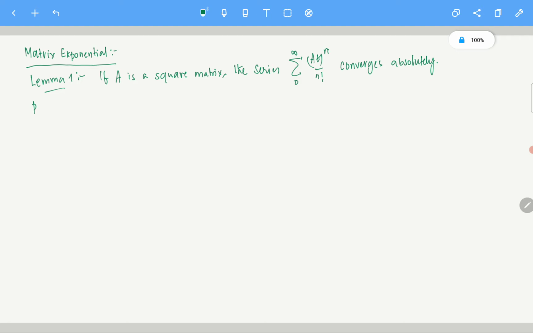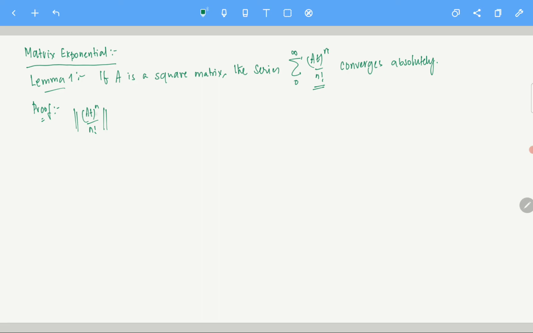The proof is actually very easy. If I can show that this series converges absolutely, then it means that this series also converges, right? Because we know that if an infinite series of matrices absolutely converges, then the series also converges. So how do you show that? Let's take a general term and look at how it behaves.